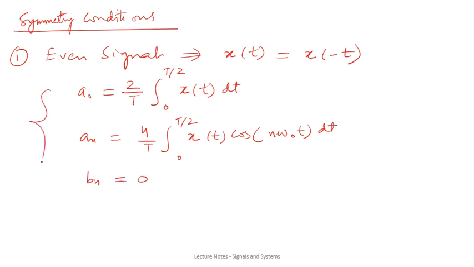So if this signal is even, then you can use this relation, that is bn will always be 0 for an even signal.